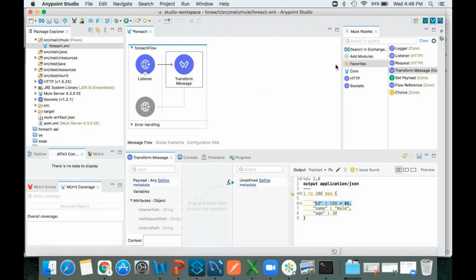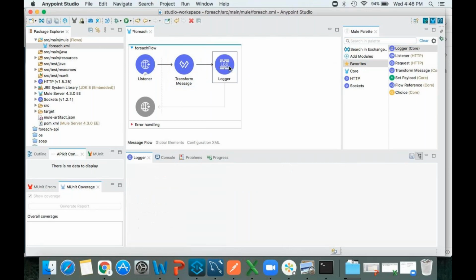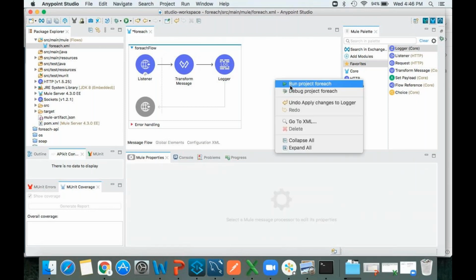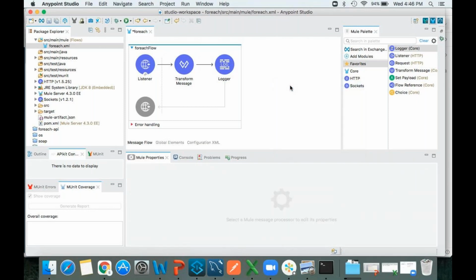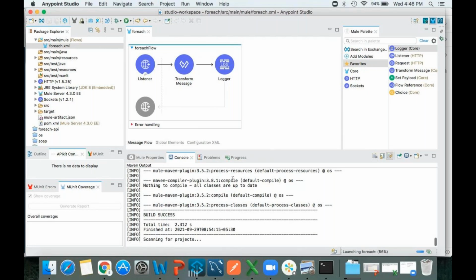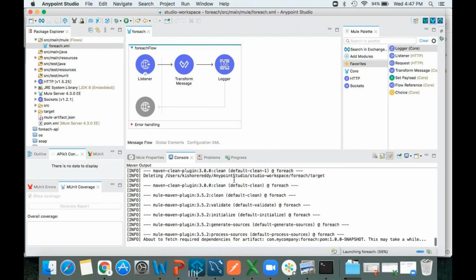Okay, now what I will do, I am going to take one logger. This is going to print the output. Let me write payload. Okay, let me deploy my application so you can see the progress here. Any questions here?